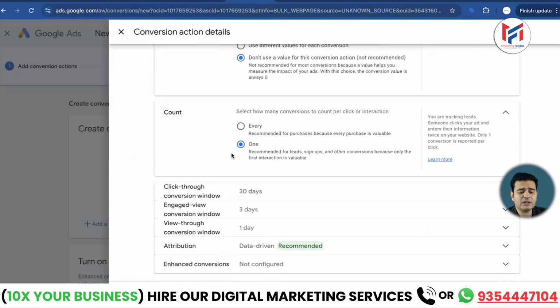So if you are doing a lead form, close it. Now we will be leaving all the settings as they are. There is no need to change anything here. This is fine, and once you get the experience and everything runs smoothly, you can adjust the settings according to your preference at an advanced level. And then select done.